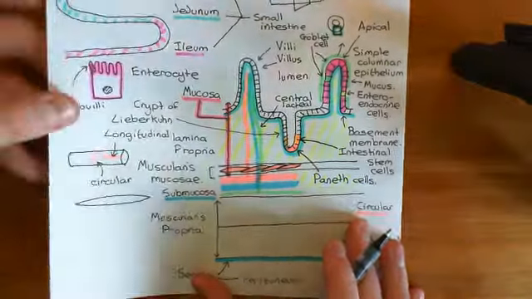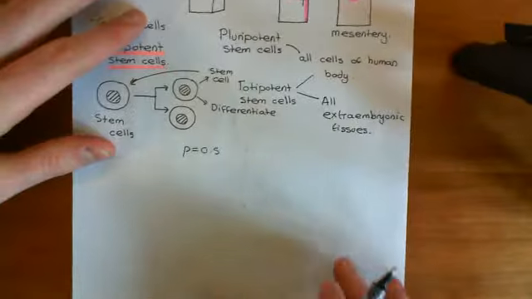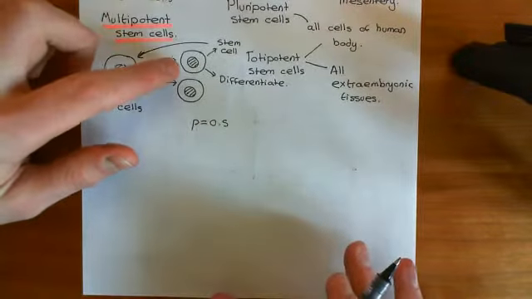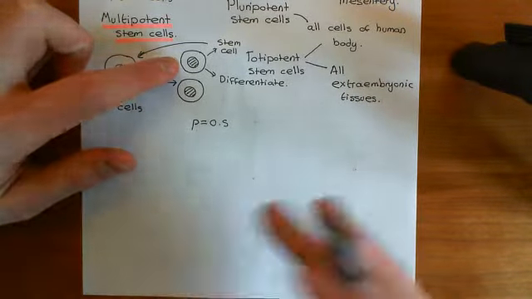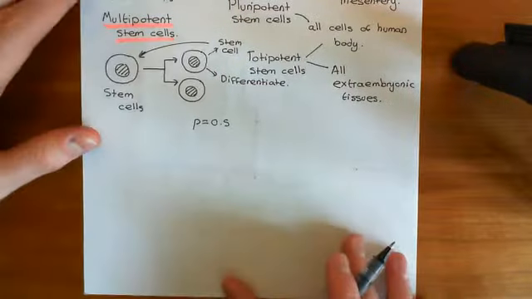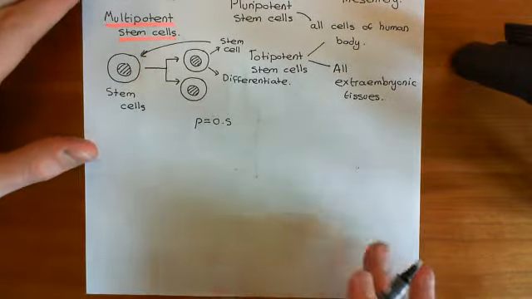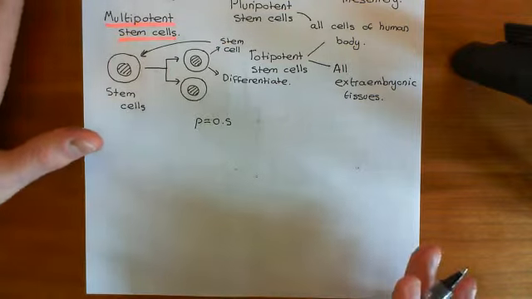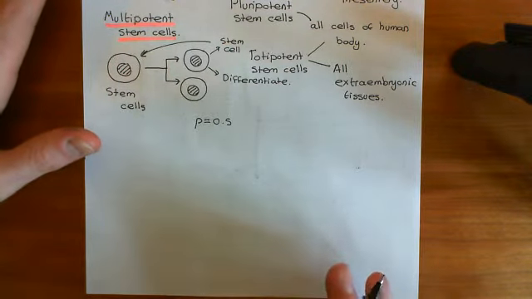Now, let's just discuss this a little bit further, because let's assume that this cell has got pushed upwards, up the crypt of Lieberkuhn. It's now going to differentiate into a terminally differentiated cell.